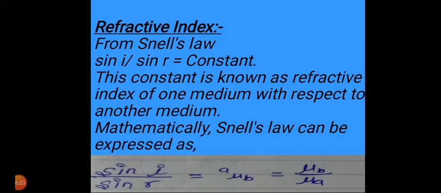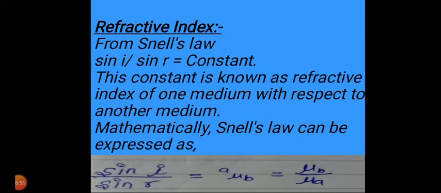Another point: a ray of light travels from point A to B along the path that takes the shortest time. When a ray of light travels from a rarer medium to a denser medium, the angle of refraction is less than the angle of incidence. When a ray of light travels from a denser medium to a rarer medium, the angle of refraction will be greater than the angle of incidence.